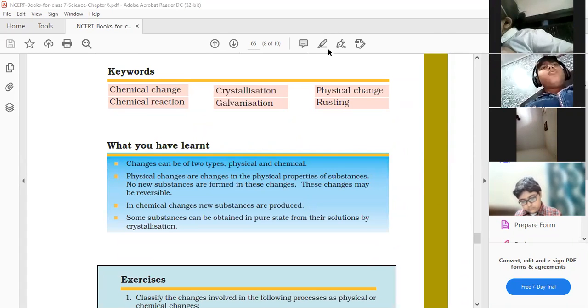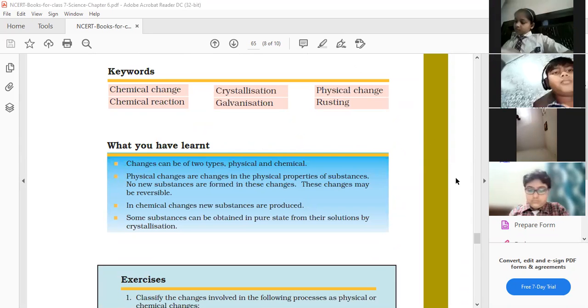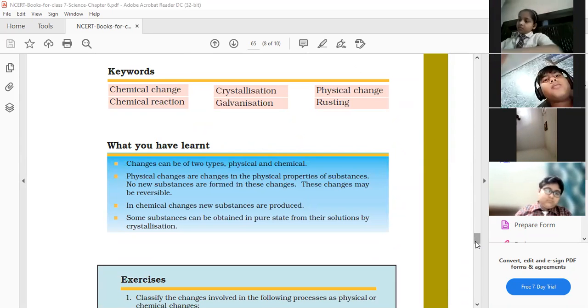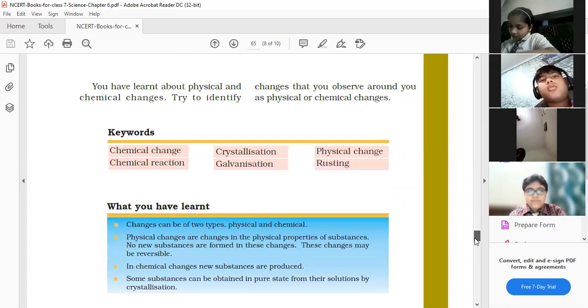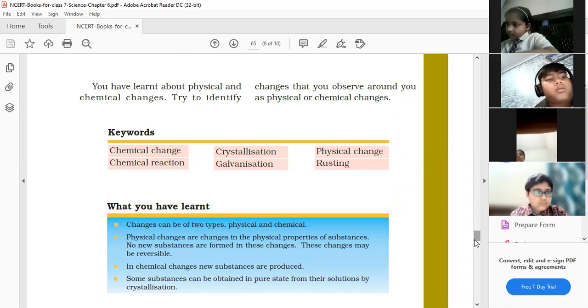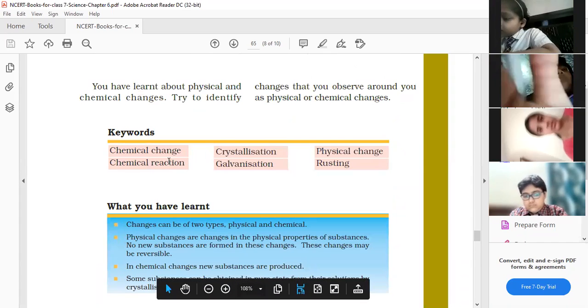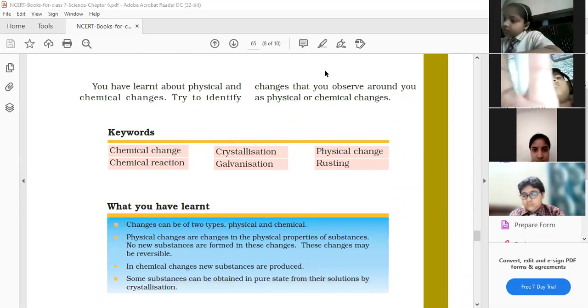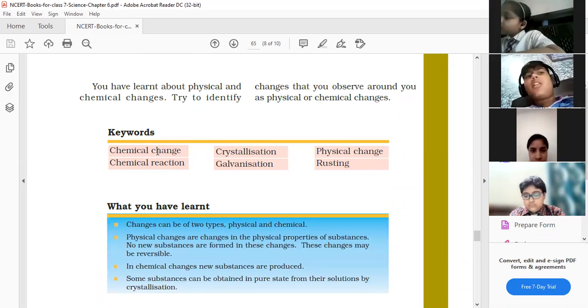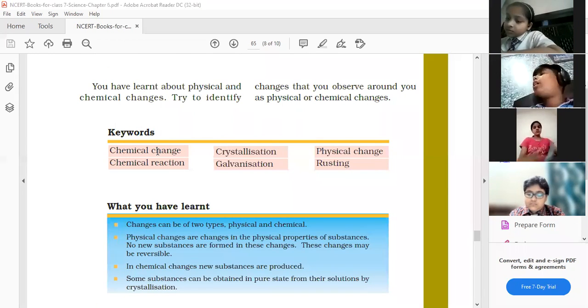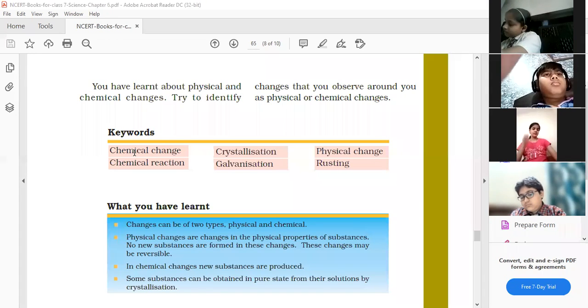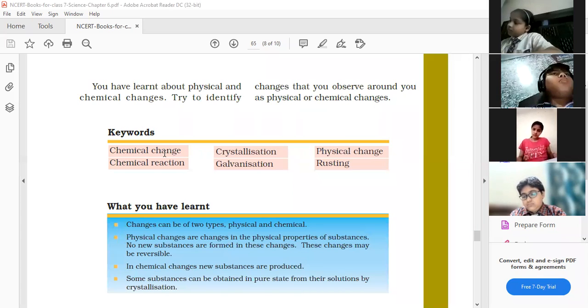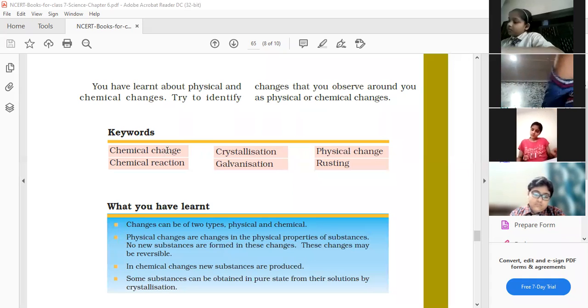Yes, beta. Anupriya, speak again. A change leading to the production of new substance is known as chemical change. Okay, fine, beta. So this is a chemical change. In chemical change, children, a new substance is formed with different properties. So this is the first key term, chemical change. I want everybody to write down the definition of it.